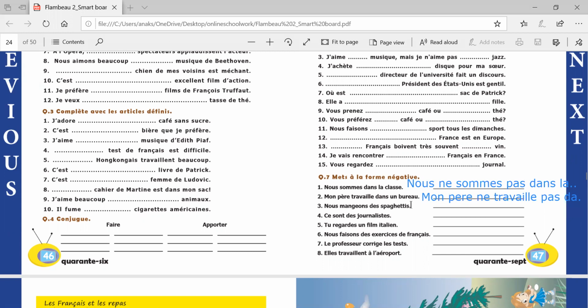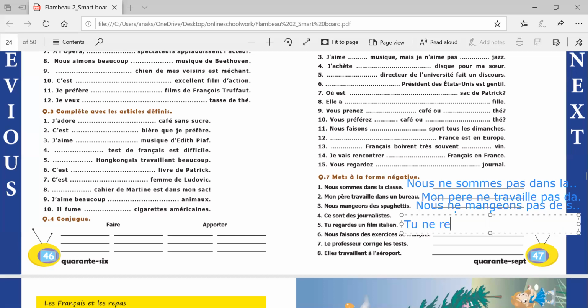Nous mangions des spaghetti. We eat spaghettis. So for making this negative, we'll use nous ne mangions pas. And don't forget to change the partitive article to de, de spaghetti. Ce sont des journalistes. These are some journalists. Ce ne sont pas des journalistes. Tu regardes un film italien? You're watching an Italian movie?